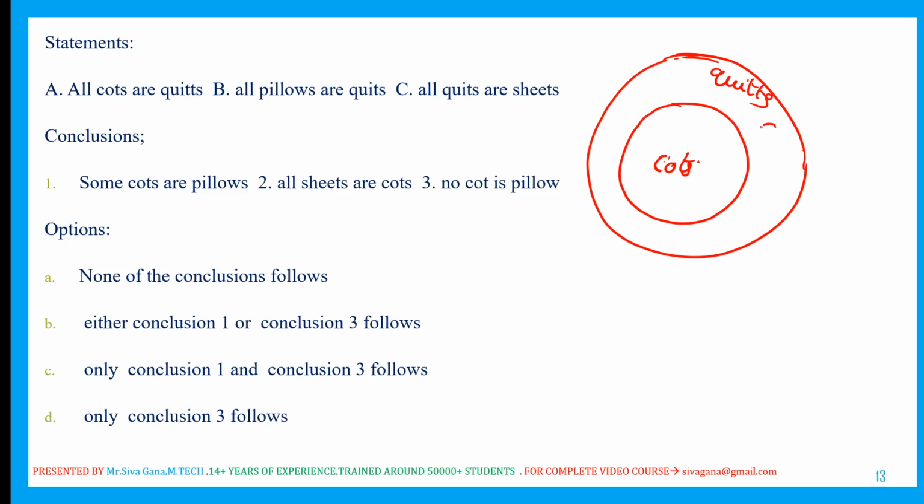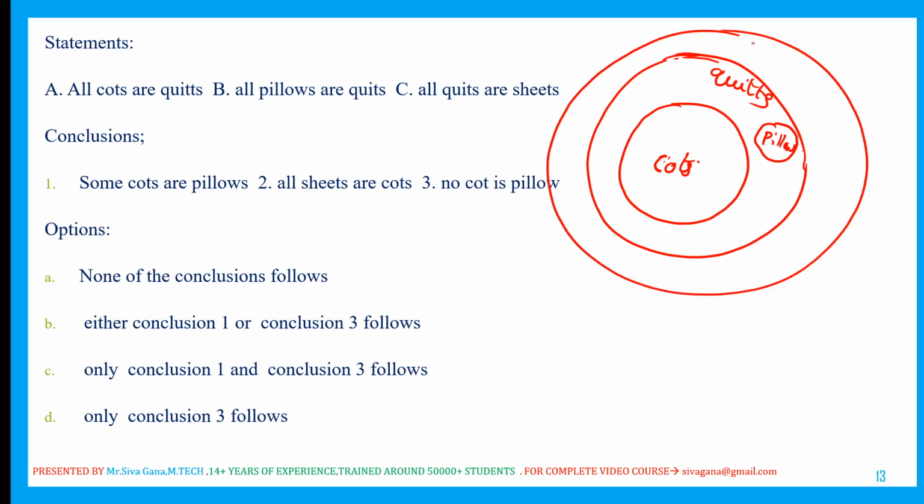Just I am giving only under this minimum overlap diagram. All pillows are quits. Next, all quits are sheets. Whatever is necessary, that I am drawing. This is the basic Venn diagram, which is nothing but the minimum overlapped Venn diagram.